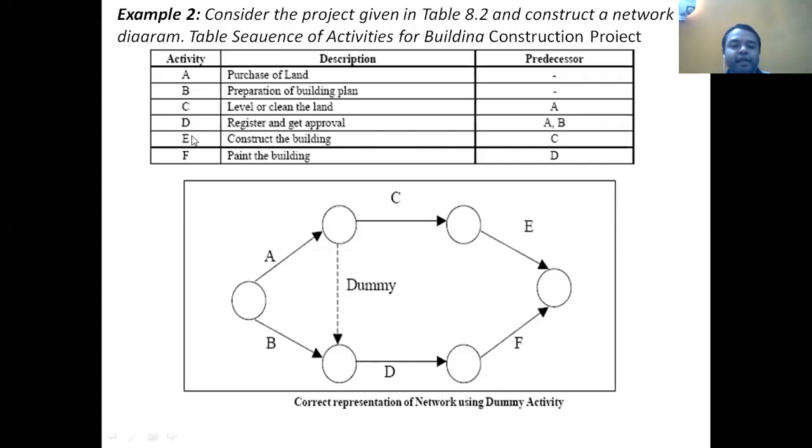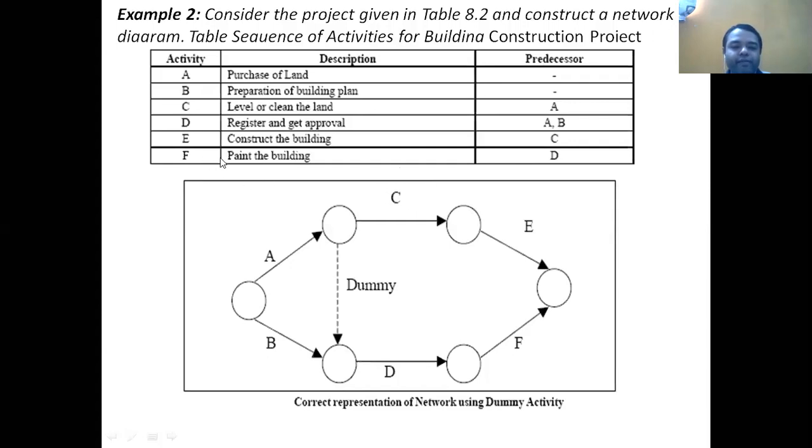Next part, E activity is the predecessor of C activity. For C, E is a successor activity, and for E, C is a predecessor activity. The name itself defines it. Pre means previous. For E, previously C must be performed.